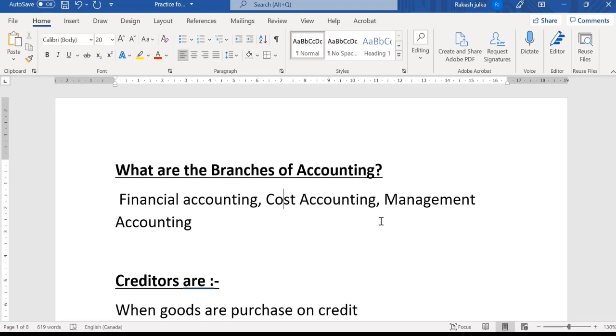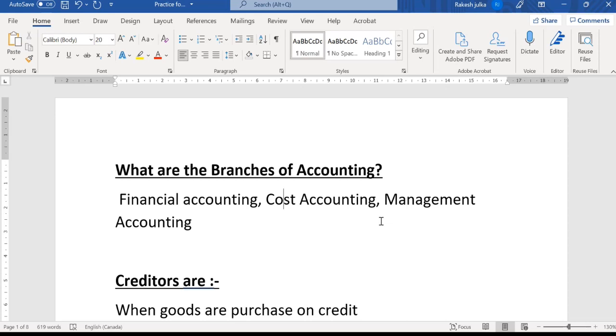They will calculate the difference between these two and check whether it is viable to manufacture or to buy the ready product from the market. So that is cost accounting.